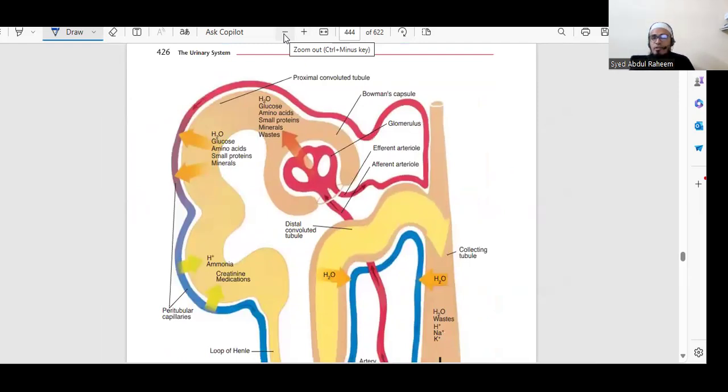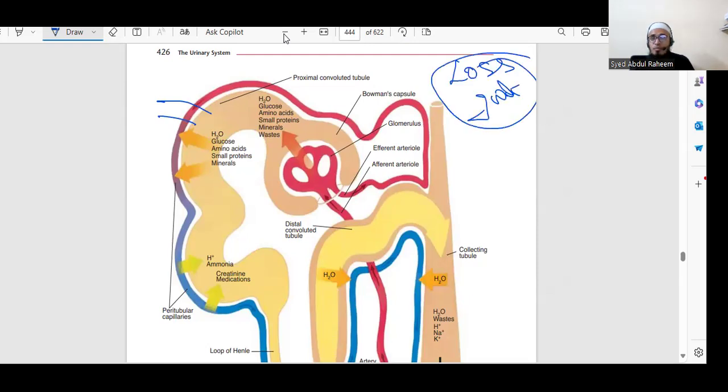How does this happen? If the body has excess loss of water, we have a hormone from the pituitary gland which makes the urine concentrated, which will stimulate here.